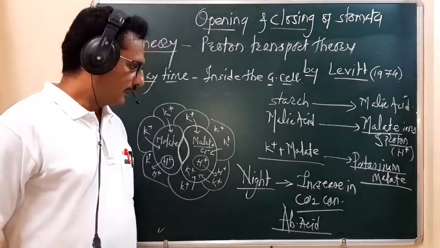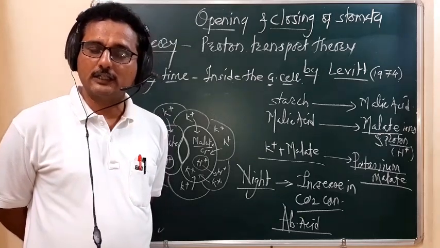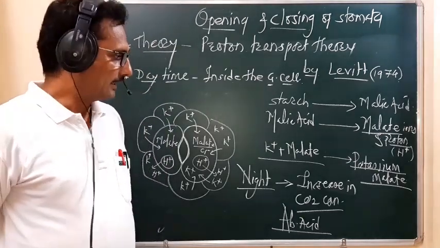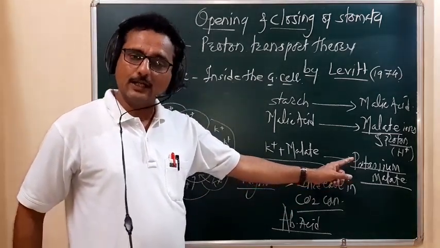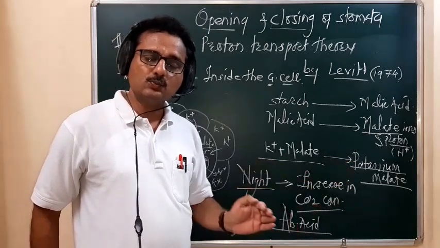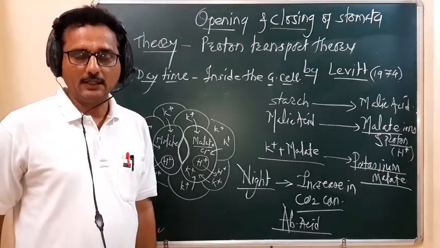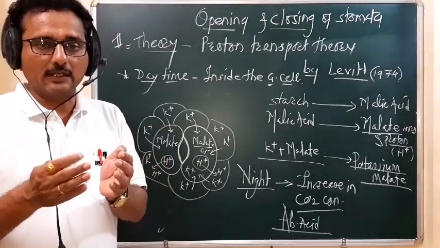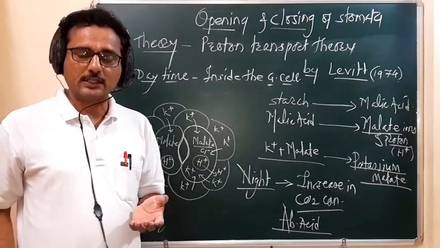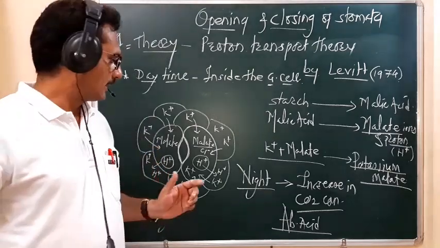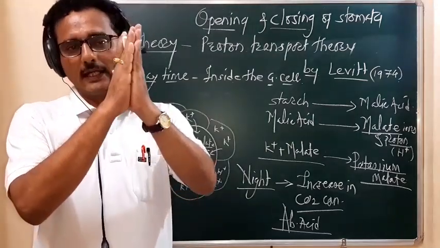When there is no uptake of the K plus and Cl minus ion, there is no formation of the potassium malate inside the guard cell, and automatically the osmotic concentration of guard cell decreases during night time. The cell shows exosmosis, the guard cell becomes flaccid, and the stomatal opening gets closed.